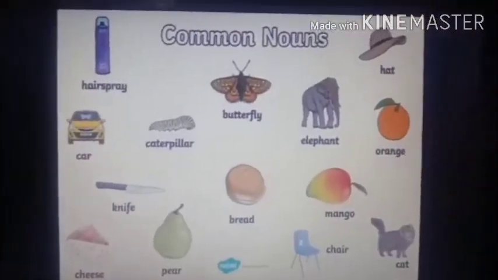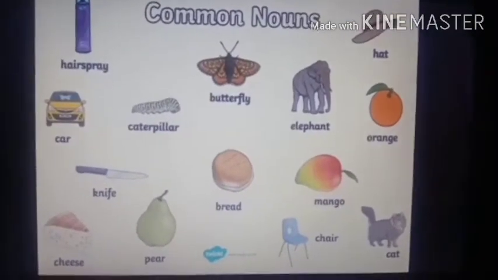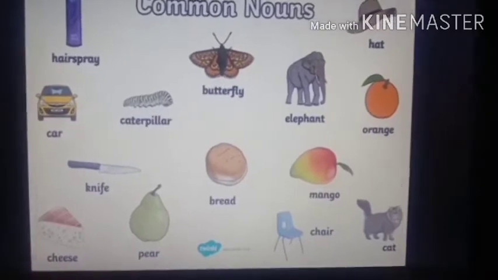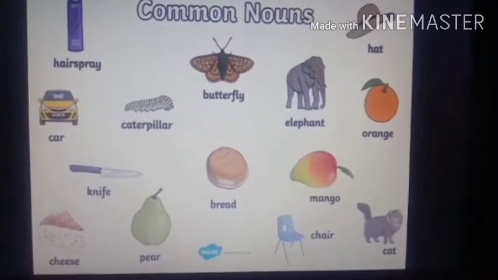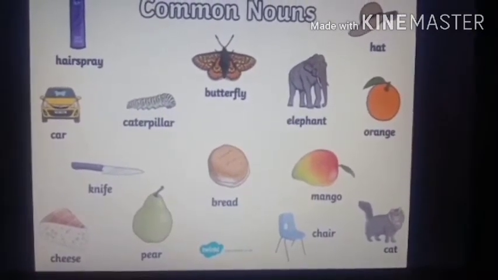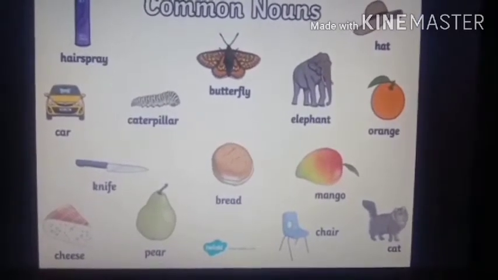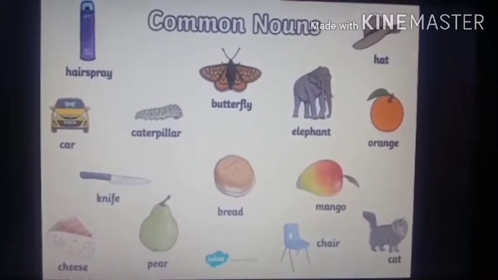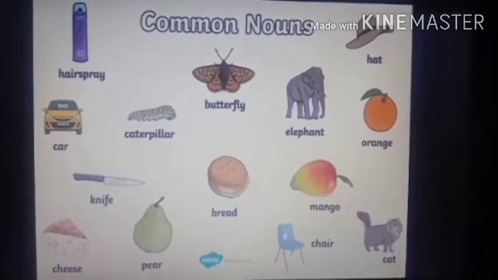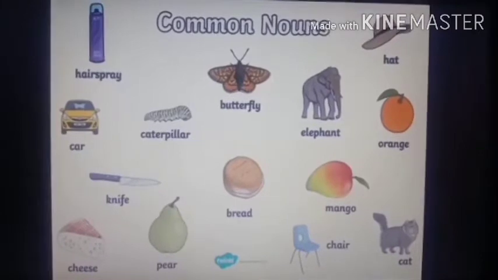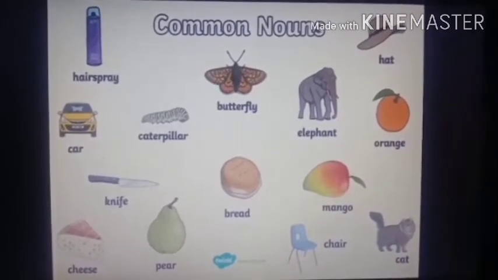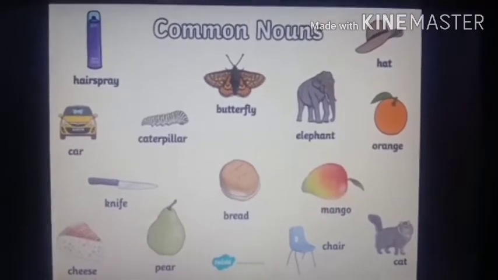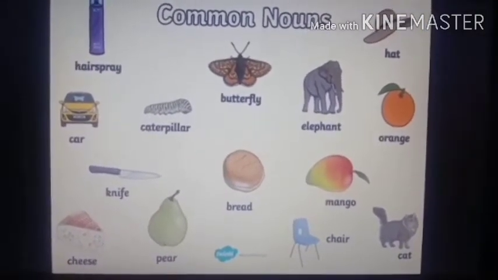These all are words. Now you can see there are some things in these pictures, some animals, and some fruits. Everything is there in this picture. Can you see properly? Now all these things, what are they called? They are called common nouns. Why common nouns? Because they are very common things.